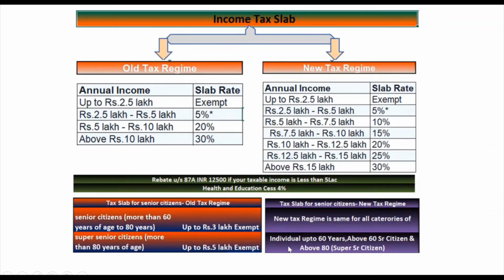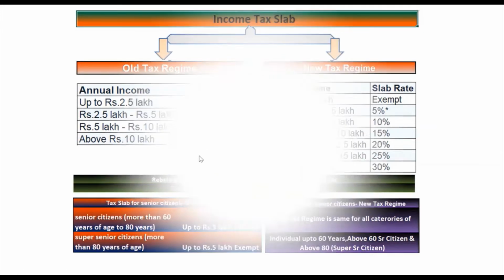In the new tax regime, all the exemptions of section 10 and chapter 6 are not allowed for tax exemption. Only the benefit under section 80CCD(1B) for NPS contribution can be taken in the new tax regime.